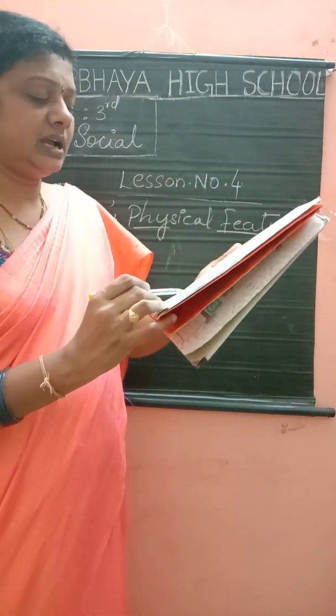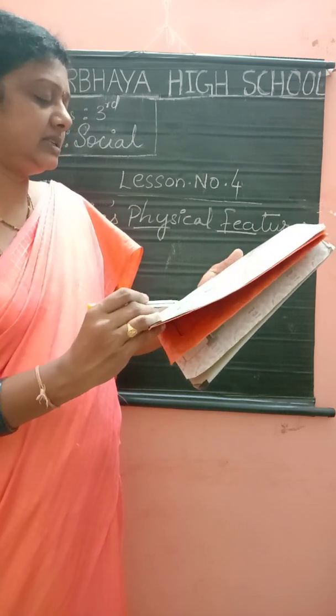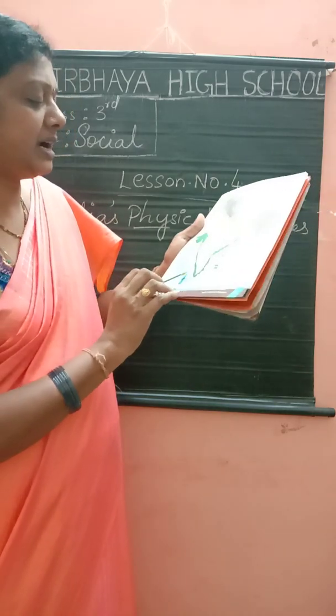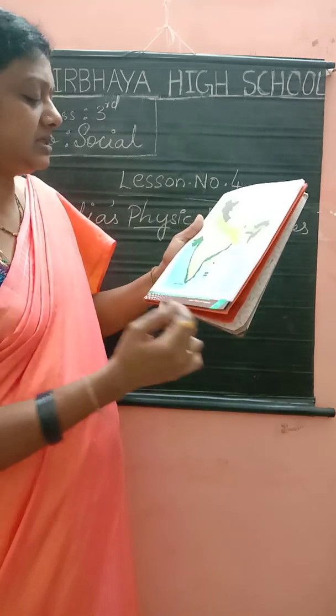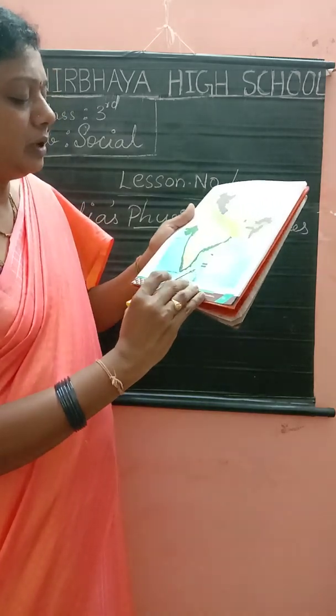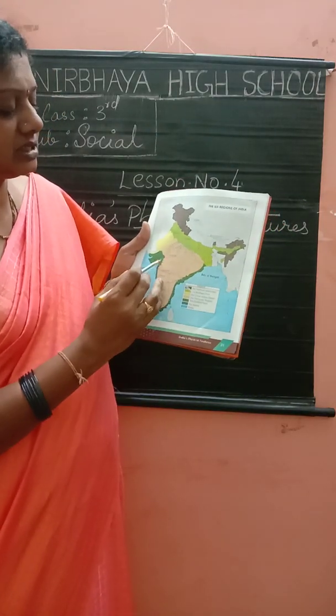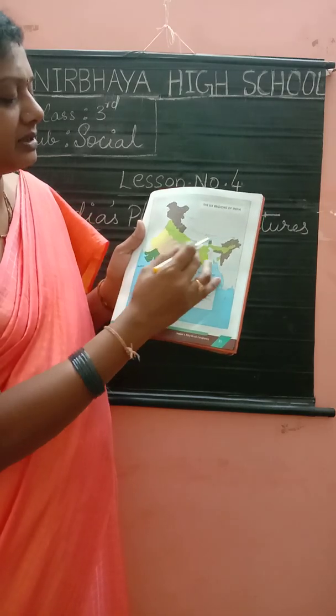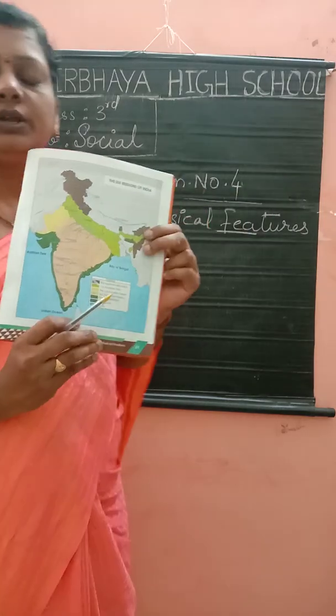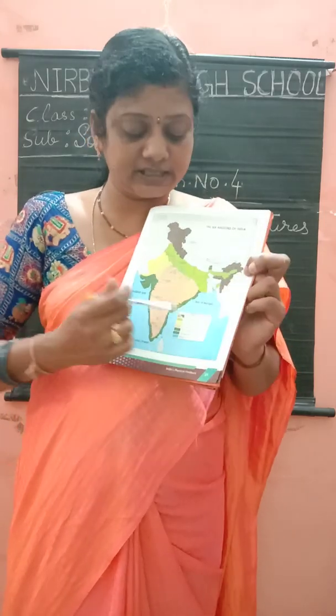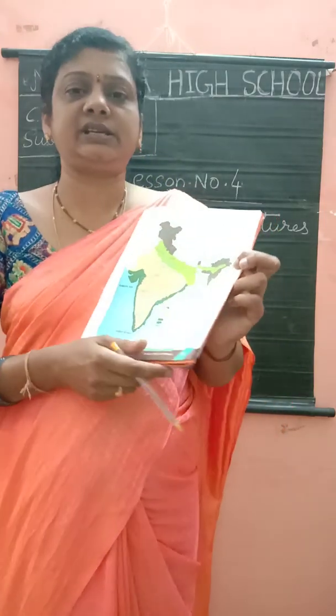And the islands, it is the dark blue, Andaman and Nicobar Islands, yes. And the blue one, what is it? The rivers. These all are the rivers. Yes children, you take your textbook and see this, you can understand very nicely, okay children.